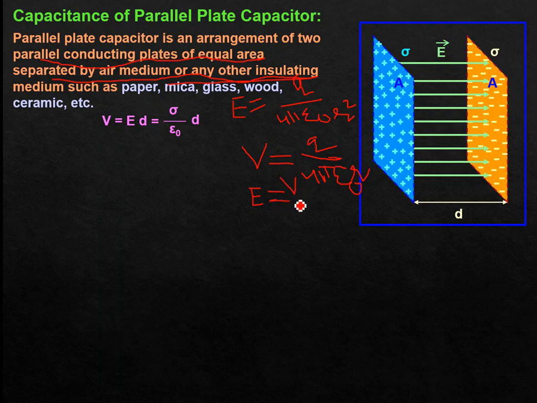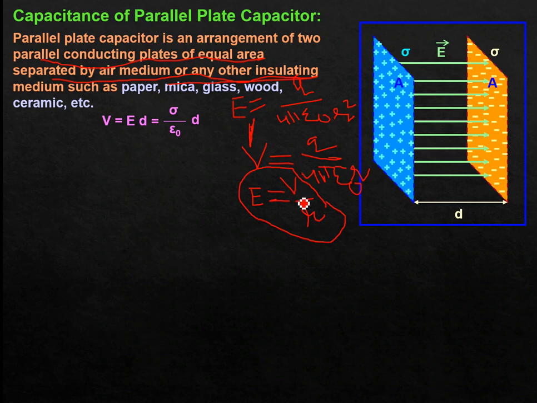What is the relation between these two? Electric field is equal to potential divided by the separation between the source charge and the observation point. This is just a rough idea, but for this locality it is true. So electric field is equal to potential divided by the separation.